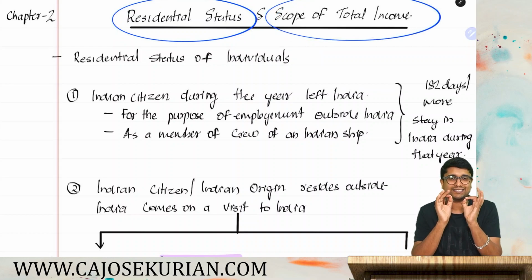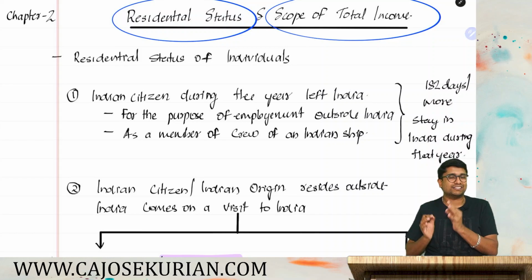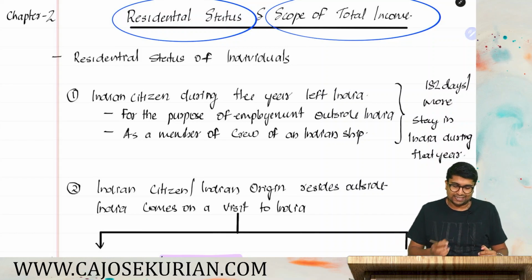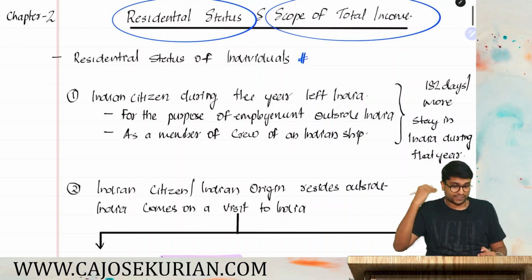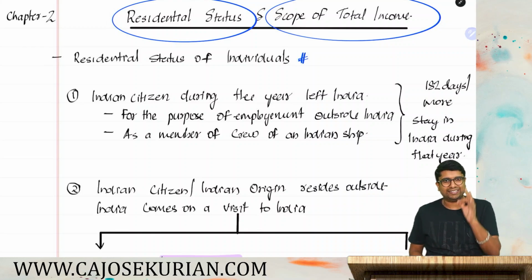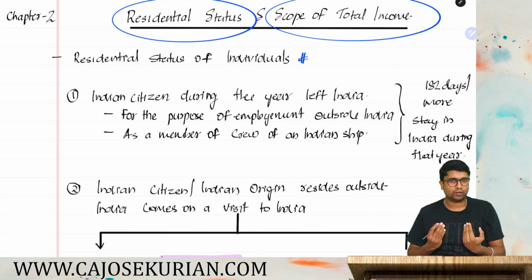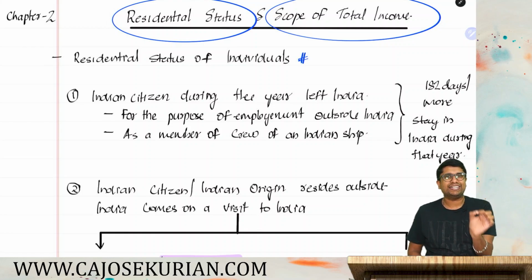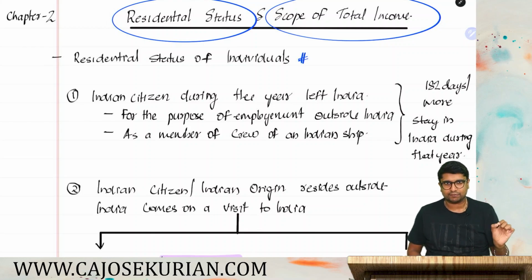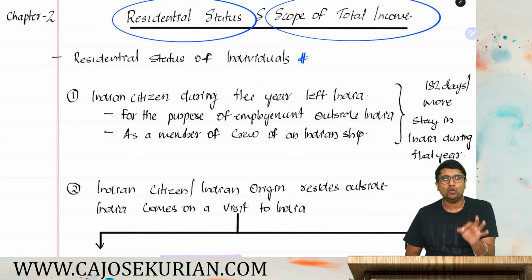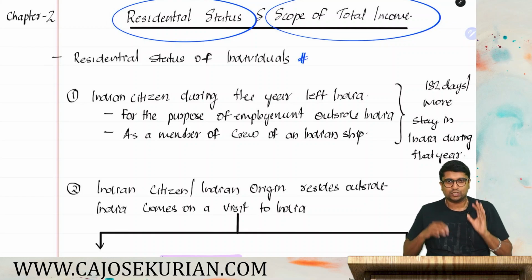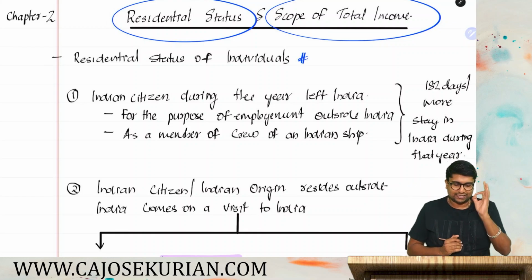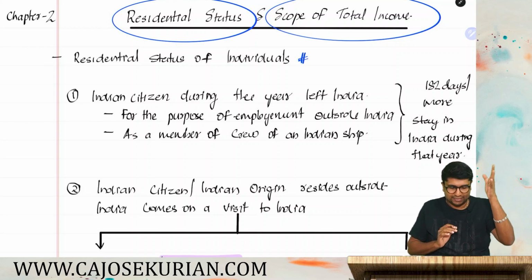First of all, let's understand how to determine residential status. Residential status of individuals, that's what we are about to discuss first. So listen friends, in an examination question, if they are asking you to determine the residential status of an individual, you need to identify the type of assessee that they are testing. Rather than simply counting the days of stay in the question, first you should know exactly what type of assessee they are testing. There are different types of assessees. Let's understand the types of assessee for determination of residential status.